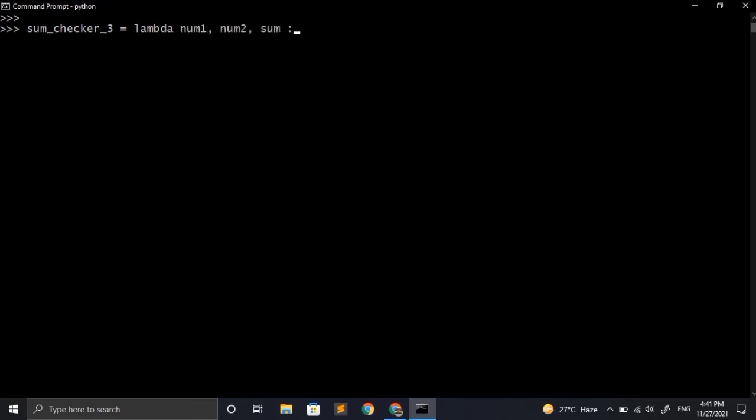Then we have to put a colon and after that we have to write the expression that it is going to execute. So we know that we are going to use the ternary operator, so first of all we have to write the statement that has to be executed when our condition is correct. After that we have to provide the condition for the ternary operator using the if keyword. The condition is nothing but the sum of both the numbers equated to the sum provided by the user. Then we have to write the else keyword and the statement that has to be executed. So we have to print incorrect in the else block.